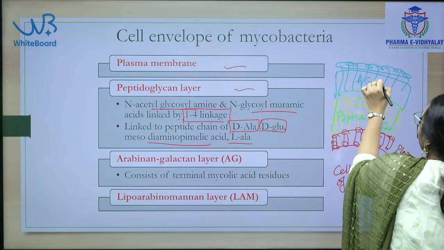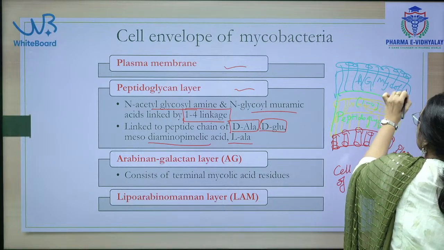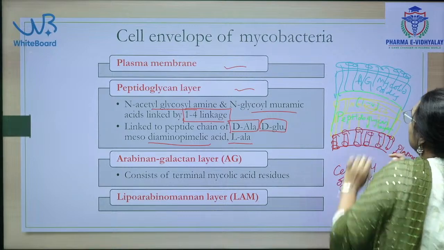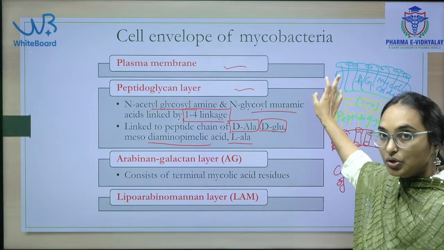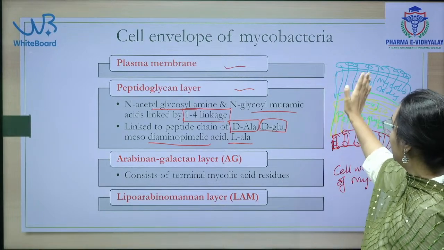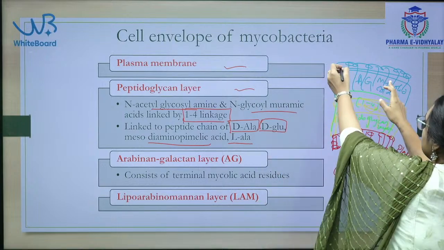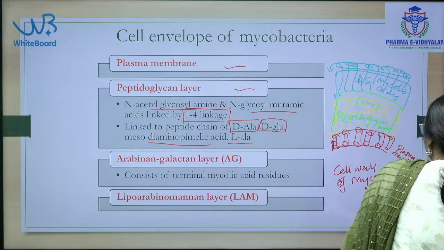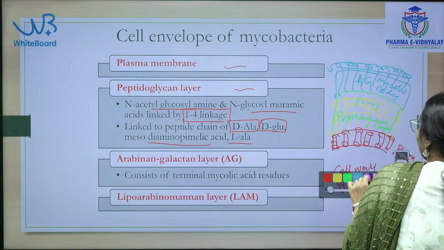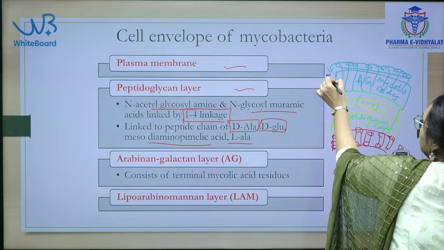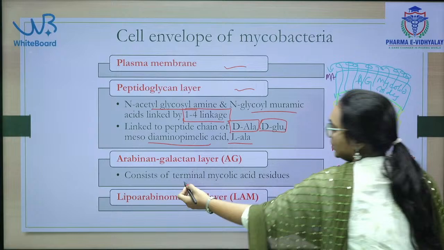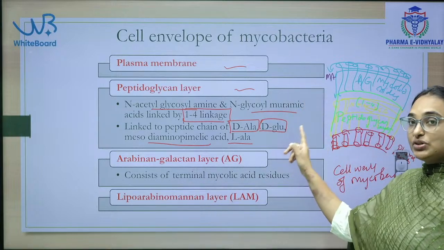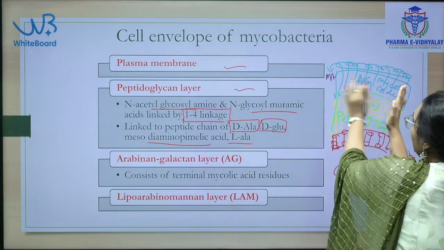These are mycolic acids. This is the main site of action, because most of the drugs will target these mycolic acids. Terminal mycolic acid residues are present at the arabinogalactan layer.